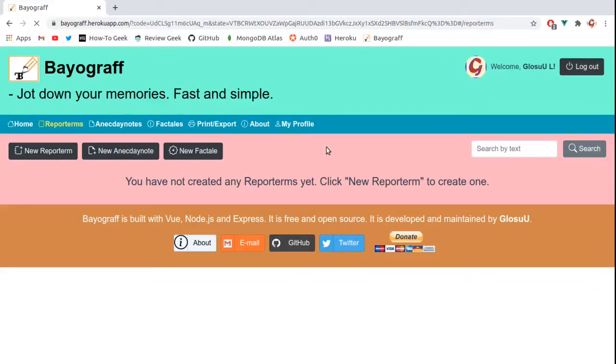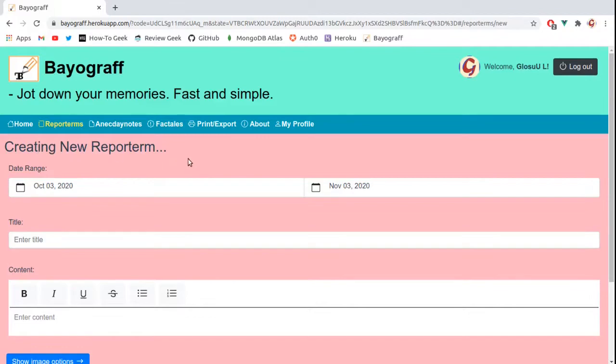And we're logged in. You can now see the nav bar, which you can use to navigate through the website. And we are currently in the reportems page. Biograph tells us we have not created any reportems yet, so let's click New Reportem to create our first reportem. Let's say we want to write about our last year in university. So at title, we will write My Last Year at University. And let's give the start date and the end date.